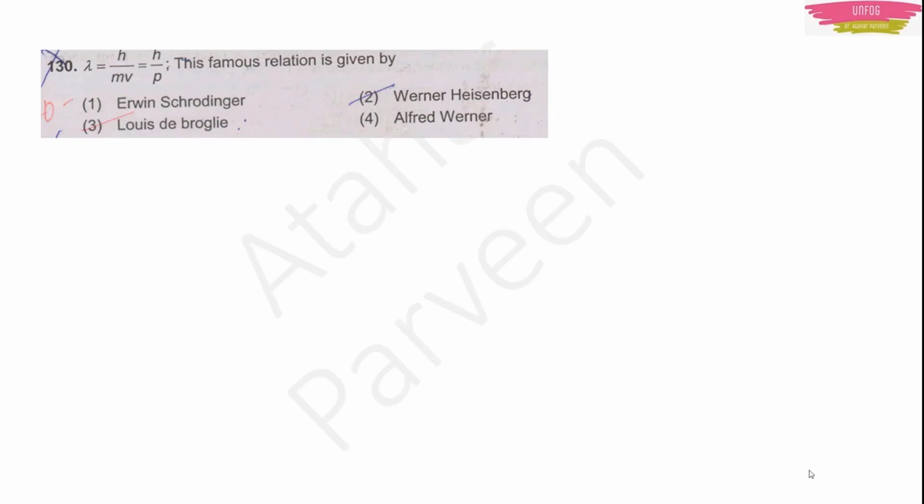Next question, number 130. Lambda is equal to h upon mv, which is equal to h upon p. This famous relation is given by Erwin Schrödinger, Werner Heisenberg, Louis de Broglie or Alfred Werner. Four options are given. First of all, in this type of situation, you first have to recognize the formula, because they have not given what is lambda, what is h, what is p, what is m, what is v. We don't know anything, right? But if we know this relation, then we will know the answer for this question also.